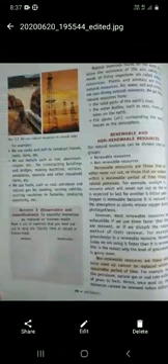We use rocks and soil to construct houses, roads, dams, etc. We use metals such as iron, aluminium, copper for constructing buildings and bridges, making machines, vehicles, aeroplanes, utensils and other household things. Just like we use fuels such as coal, petroleum and natural gases for cooking, running vehicles, running machines in factories or producing electricity.